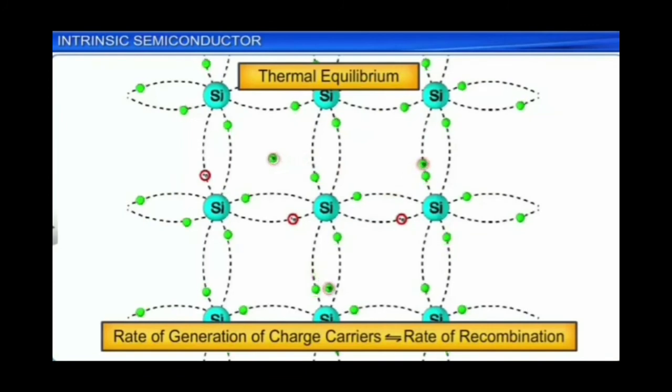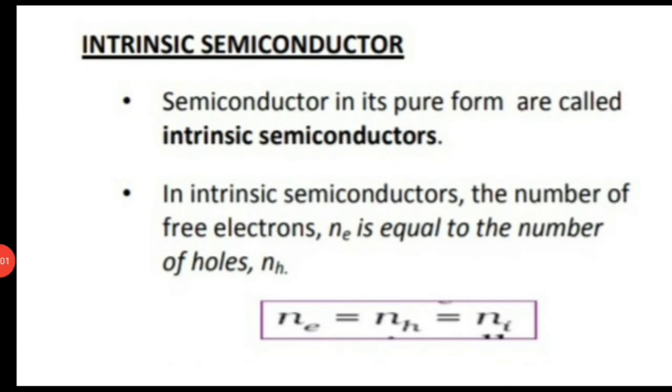In an intrinsic semiconductor, both these processes, that is generation of charge carriers and recombination, will be taking place. But at thermal equilibrium, both these processes will be the same. That means the rate of generation of charge carriers will be the same as the rate of recombination. Thus, intrinsic semiconductor means a semiconductor in its pure form.